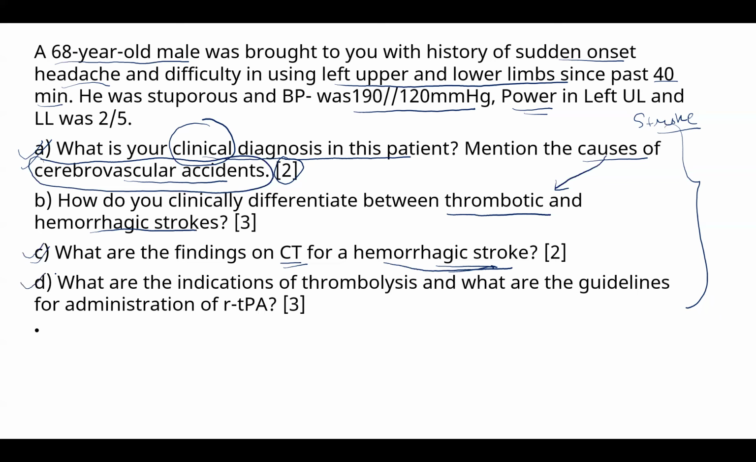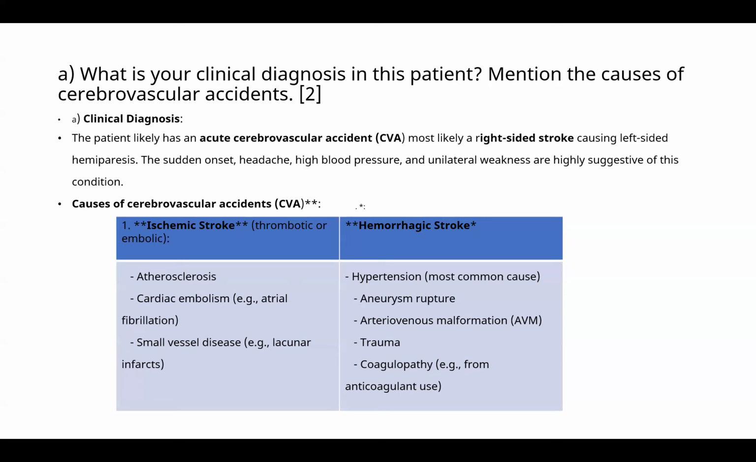In part D of the question, this is where you need to know the guidelines. He is asking, what are the indications of thrombolysis and what are the guidelines for administration of recombinant tissue plasminogen activator. This is of 3 marks because this is a technical question. Everything is technical, but these 3 questions you will be able to answer easily. But in this, you need to apply your brains.